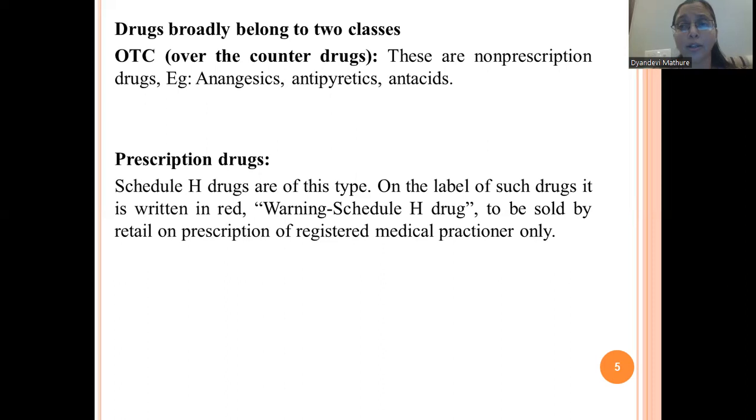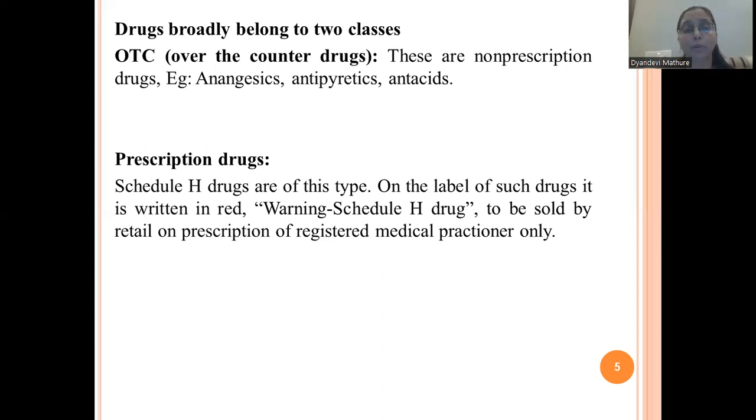So you might have heard that we have different types of schedule, from Schedule A to Schedule Z. Under each schedule, there are some guidelines related to a particular product, or guidelines related to a particular practice. So Schedule H drugs are considered prescription drugs. On the label of such drugs, it is written in red, warning Schedule H drug. Now, Schedule H drug means what? These are the drugs which are to be sold on the prescription of a registered medical practitioner only.